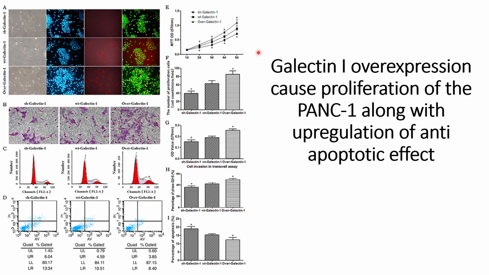So from these whole results, they finally conclude that galectin-1 overexpression has two effects. First, it will cause proliferation of the pancreatic cells. At the same time, it will cause the upregulation of the anti-apoptotic effect that will cause less apoptosis of the cells. That's what they have concluded from these results that are presented in this figure.